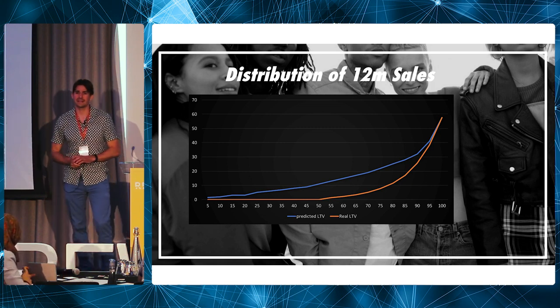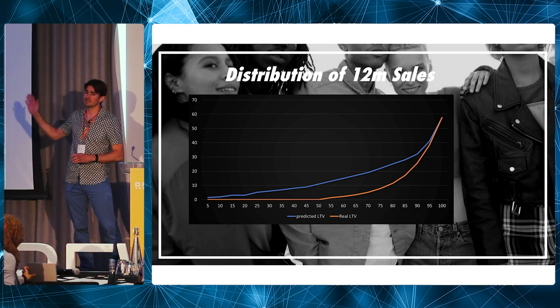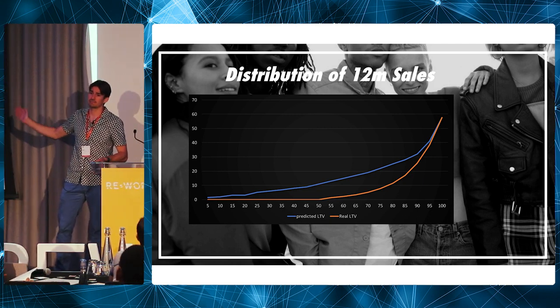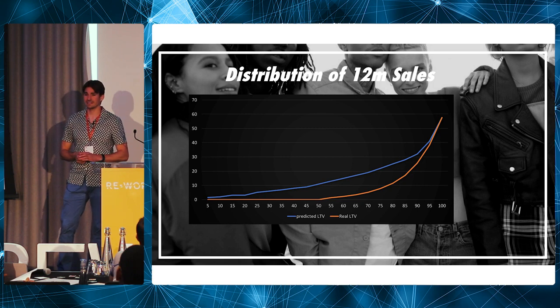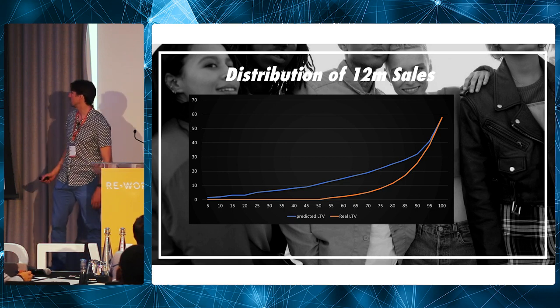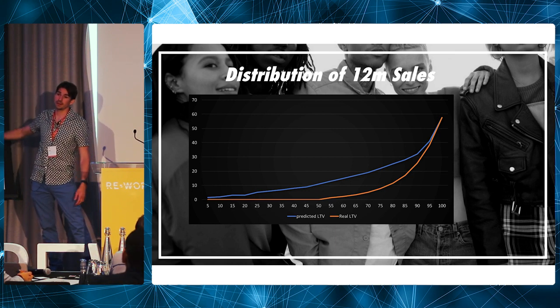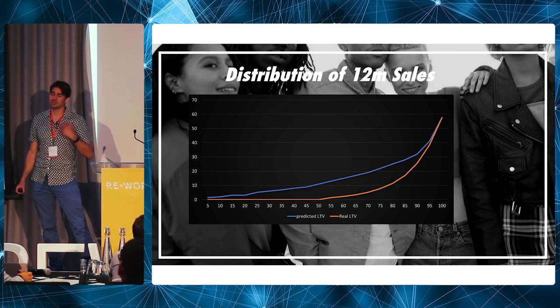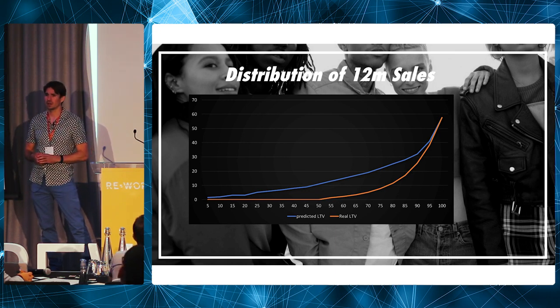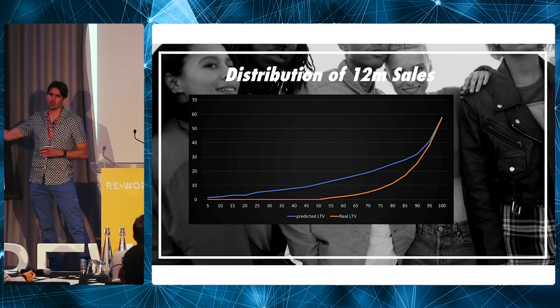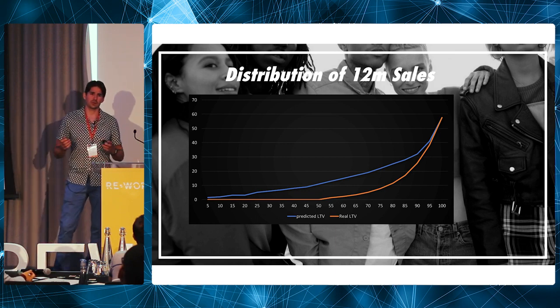So you'll have a median at maybe 100, but then some people will be spending, and at ASOS this is true, some people spend millions of pounds a year at ASOS. And that is an extremely difficult distribution to fit with a machine learning model. Most machine learning models might use mean absolute error or squared error. And it'll tend to snap on right at the top there, which is the part that is the most stochastic, so the part that you actually care least about. And we found when we did this originally, we were just wrong for almost all of the customers. So you're 30 quid over for the vast majority of your customers, which is no good really.